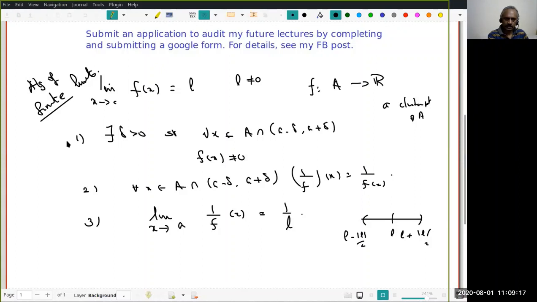Therefore, 1 is seen, 2 makes sense, and 3 is clear, because if you now take any sequence x_n in A intersection this interval, then what we know is f(x_n) tends to L. By the algebra of convergent sequences, 1 by f(x_n) converges to 1 by L. So is the proof clear to all?